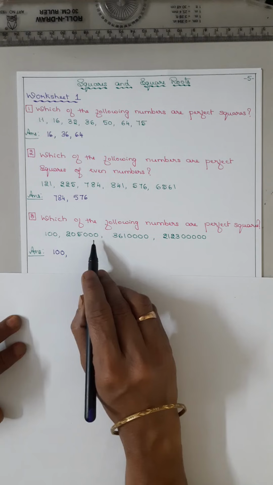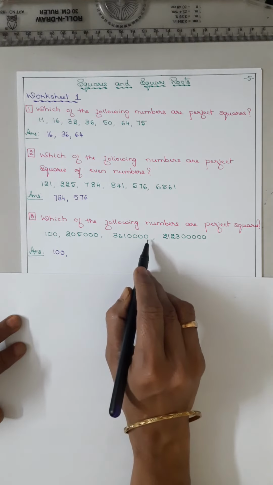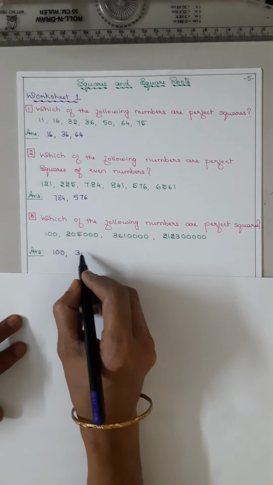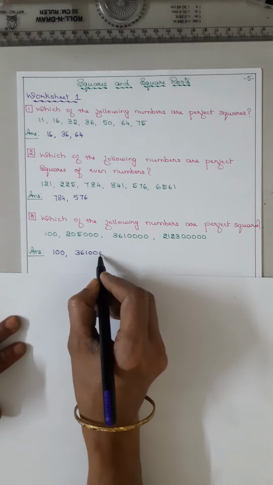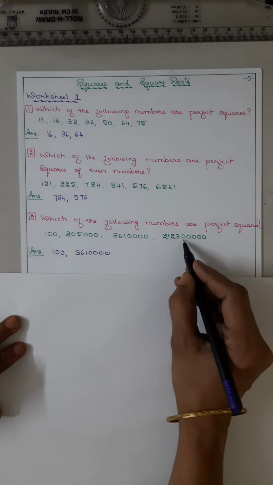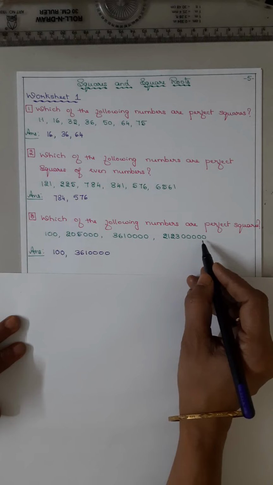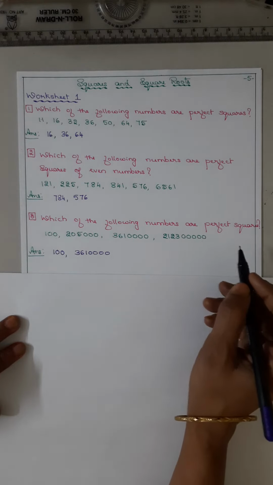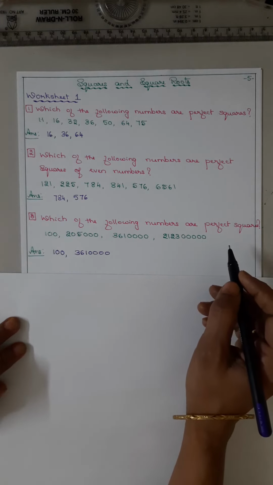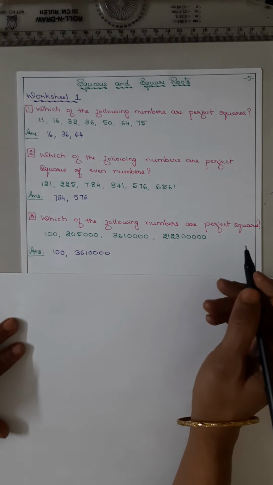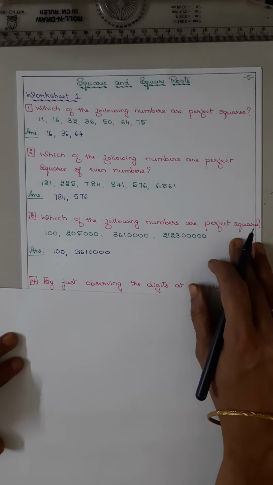Now 3 zeros, no. 4 zeros, yes. 361, 4 zeros. Now 5 zeros, so no. So count the number of zeros, then you write whether they are perfect squares or not.